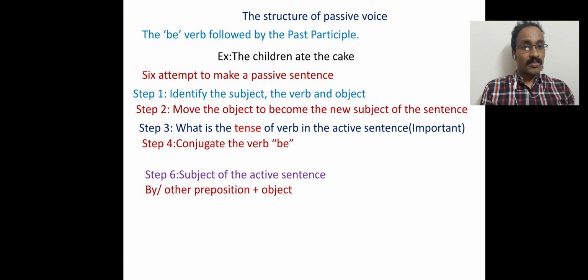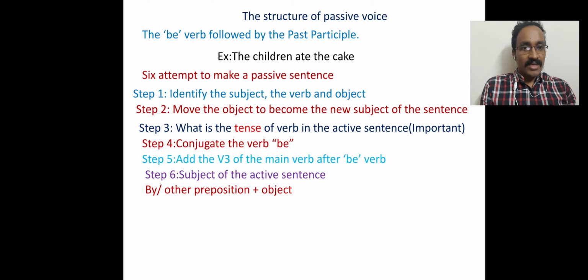In present continuous tense we use is being, am being or are being. In past continuous tense we use were being or was being, and in future continuous tense shall be being or will be being. So this is basically the conjugation of the be verb according to the tense, and we have to learn how to conjugate the be verb according to tense.